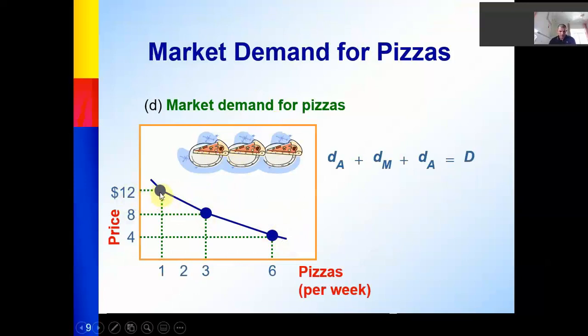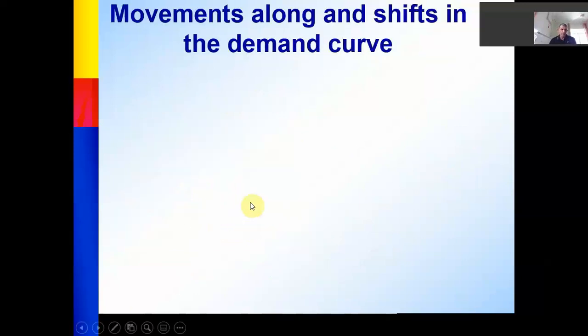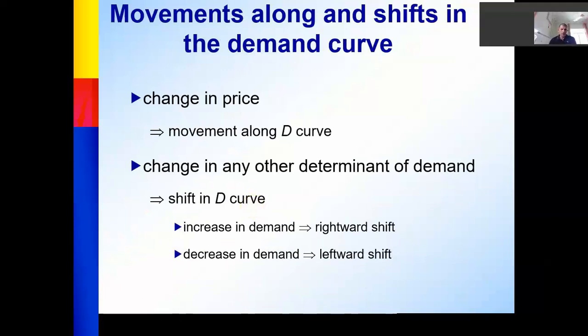So it's a change on the demand itself from one point to another, but on the same curve.